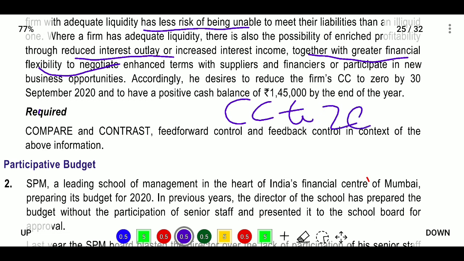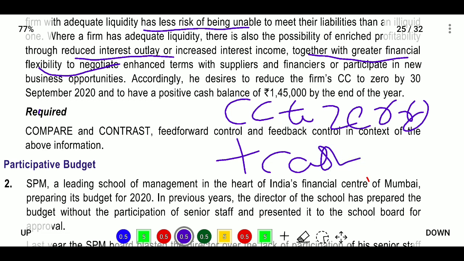CC means what? Cash credit. You want to pay out all liabilities by 30 September 2020 and have a positive cash balance. So a positive cash balance of 1,45,000 by the year end. So he is expecting this too. Compare and contrast feed forward control and feedback control in this context.